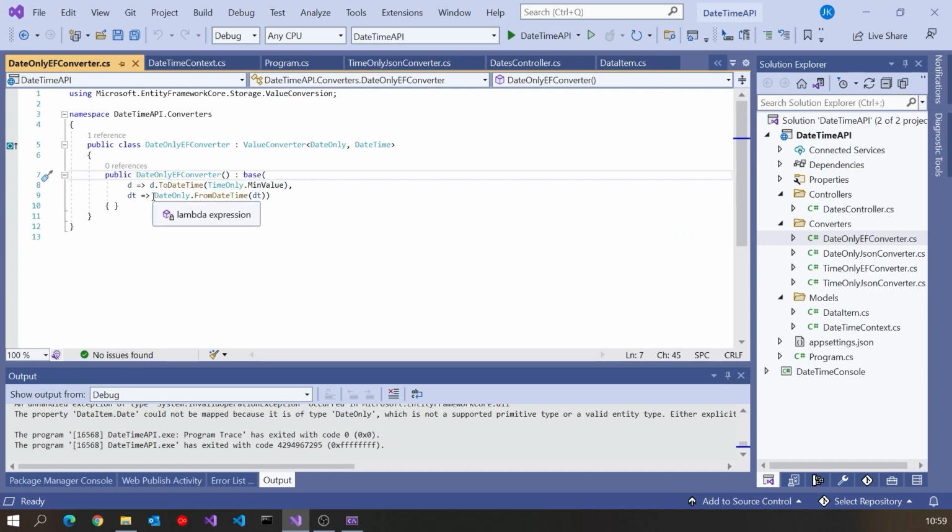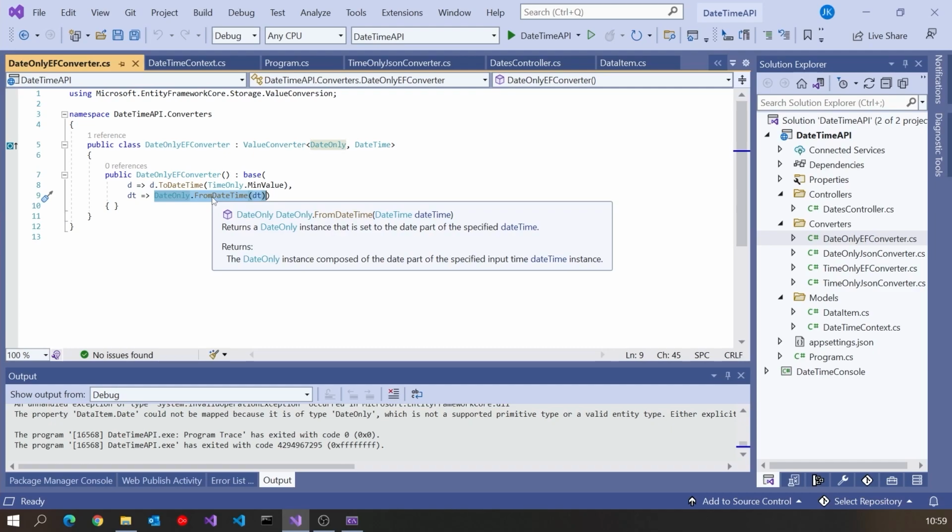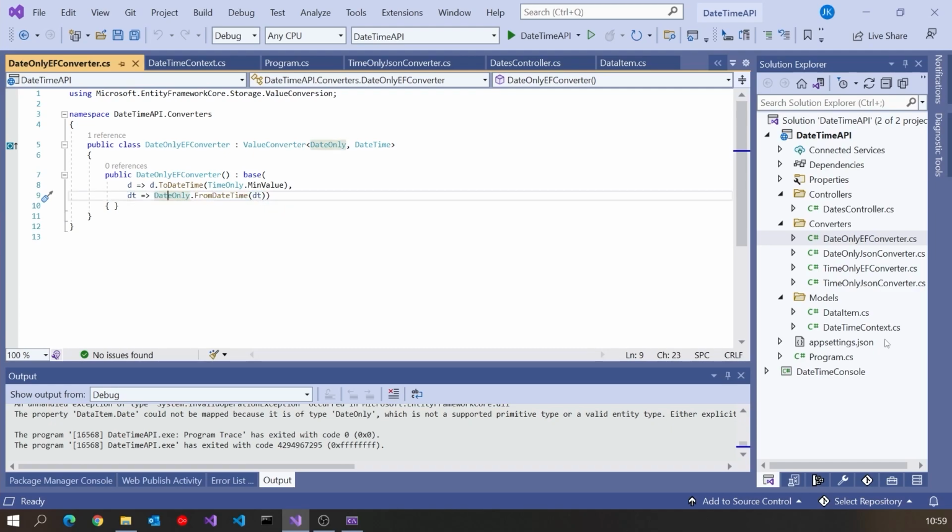And then also we've got the conversion the other way, where we just do a from date time, convert it back to a date. And then we can see with the time only converter, we're converting it from a time only to a time span, which again we mentioned as a way we can kind of hack this, but it's the way that the database understands, and similar conversions there. So we write those two converters, but again we've got to hook them up, and the way that's done is actually, well, we can do this in quite a nice way that is new with .NET 6 in Entity Framework, because previously what we'd have had to do was specify a mapping for each of the properties we're interested in.